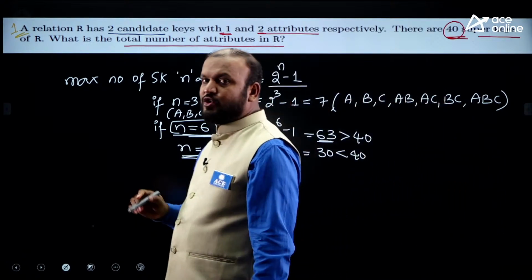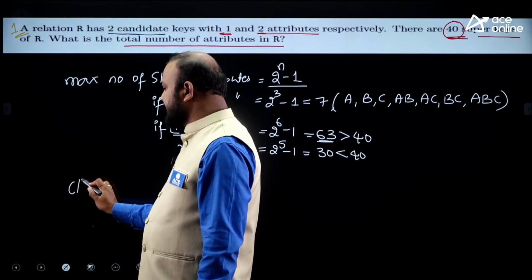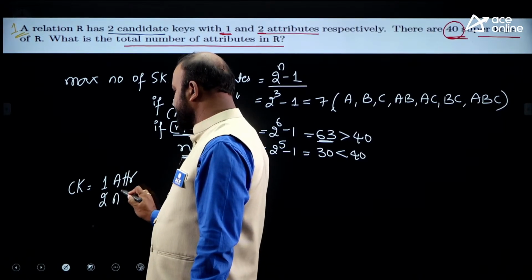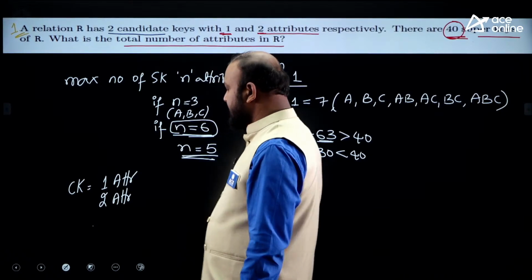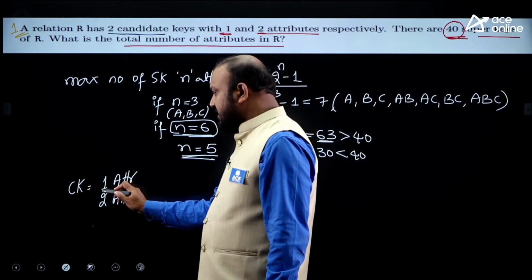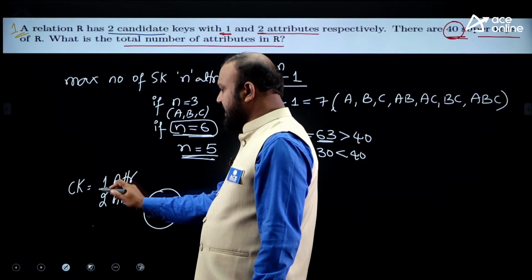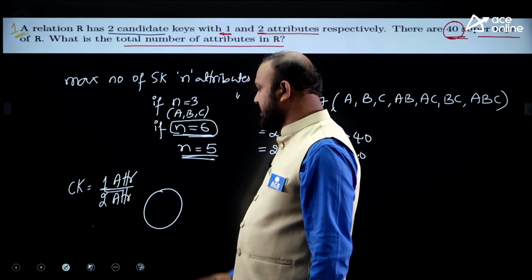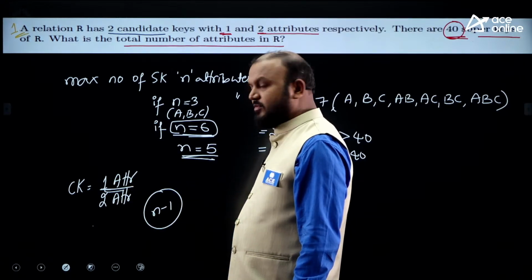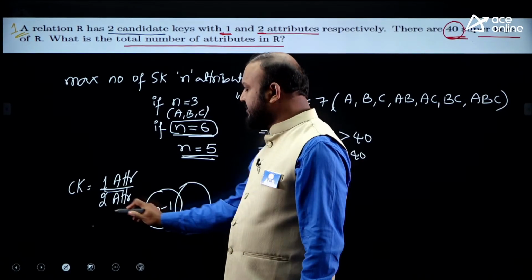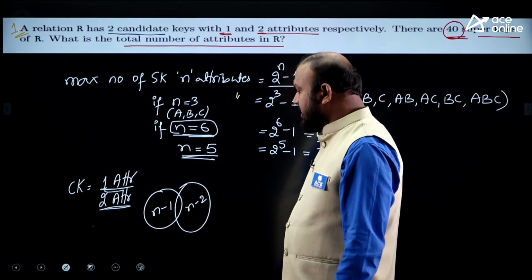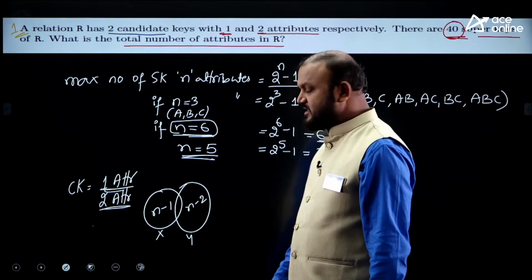How many candidate keys are given? 2 candidate keys. One candidate key with one attribute and another candidate key with 2 attributes. If there are 2 candidate keys, how to find super keys? As we have discussed, the set theory method. For the candidate key with one attribute, how many other attributes? N minus 1 attributes, right? And for the candidate key with 2 attributes, how many other attributes? N minus 2 attributes. It is just like the set theory method, X and Y, 2 sets we have.